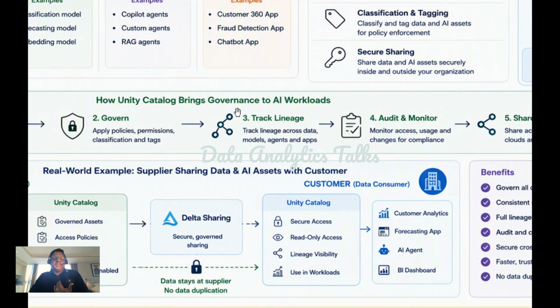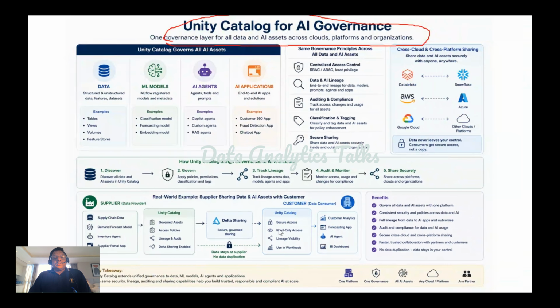And we have something called audit and monitor, like organization monitor the usage, access patterns, security events, governance activities. This helps ensure compliance and operational transparency. Then finally, secure sharing, like organization can securely share governed asset across teams, departments, cloud platforms, external organizations, while maintaining governance and security controls. Okay, we also need to know some of the real world scenarios.